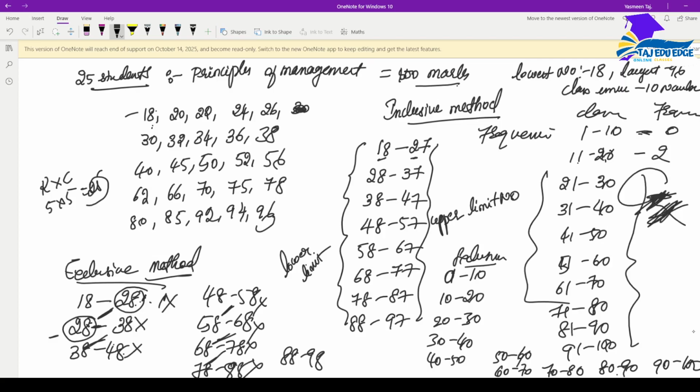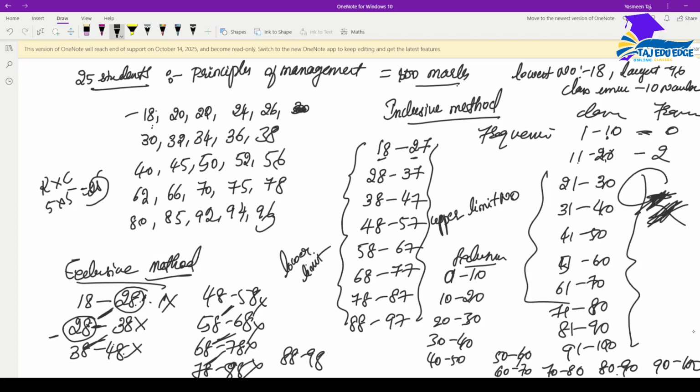What can we understand here is, if you count this 1 to 10 in your hand using your fingers, 1 2 3 4 5 6 7 8 9 10. The class interval has 10 numbers, right? Beginning from 1 up to 10, you can count it easily in your hands. All the 10 numbers are there. That is why we call it an inclusive method.